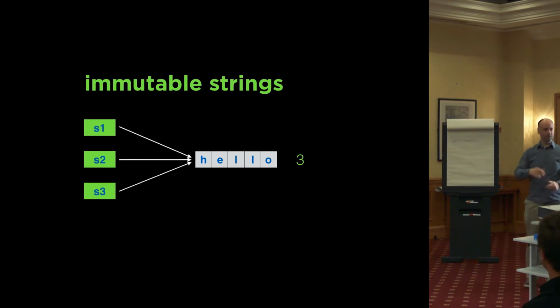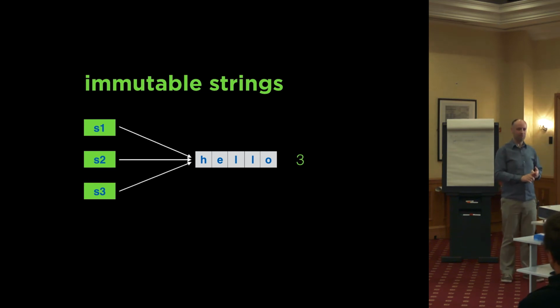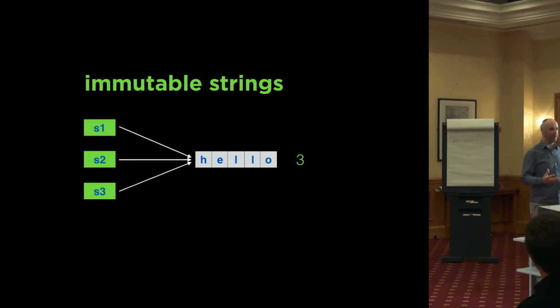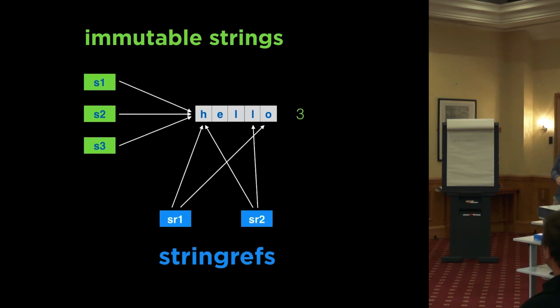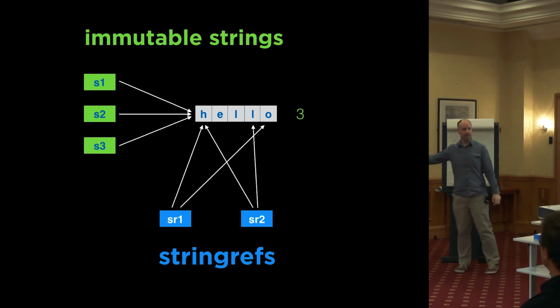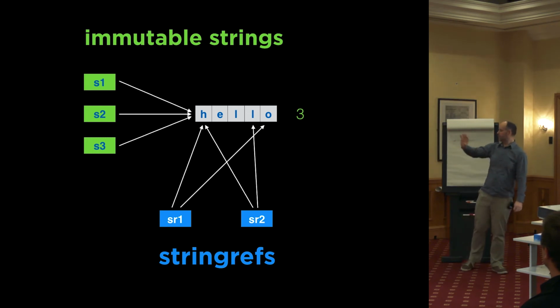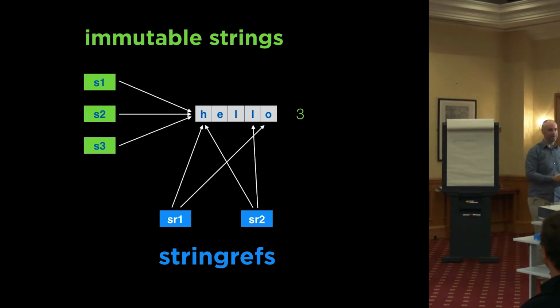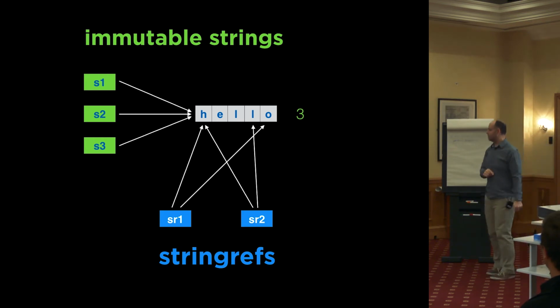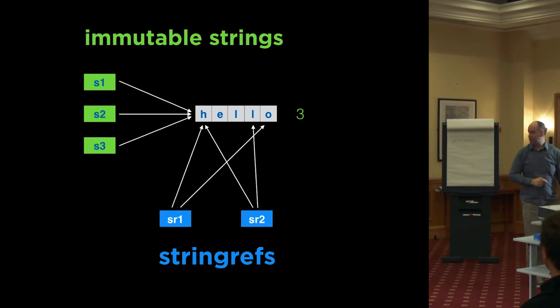So what's the problem with this? Well, there's a reason that standard string has a mutable interface, and that's that sometimes we do actually want to mutate them. So how can we allow for this as well? To some extent, this is handled by what I've called string refs here. In C++17, we get string_view, which allows us to take non-owning references into existing strings or substrings. And this handles a lot of cases where we may have needed mutability, at least some of them, but they're really useful for other reasons as well. I'll come back to that.